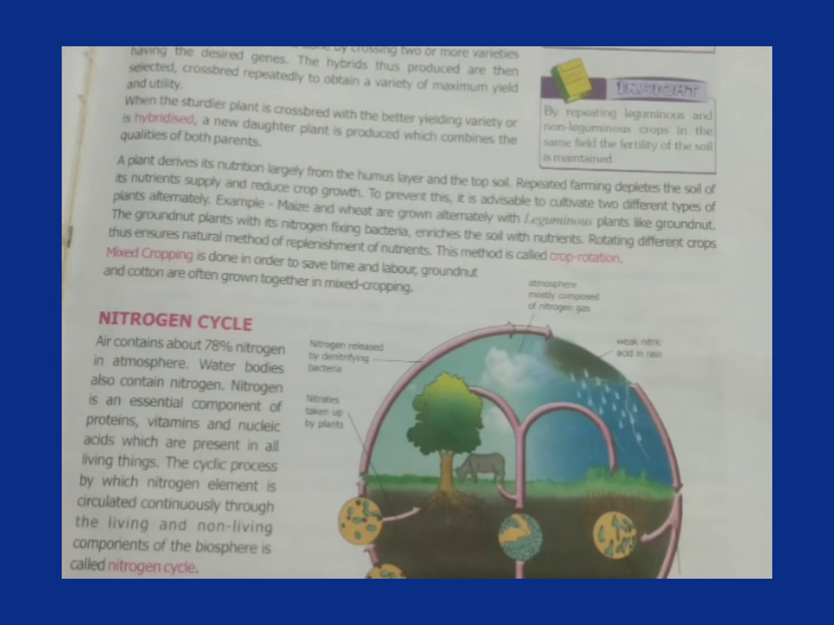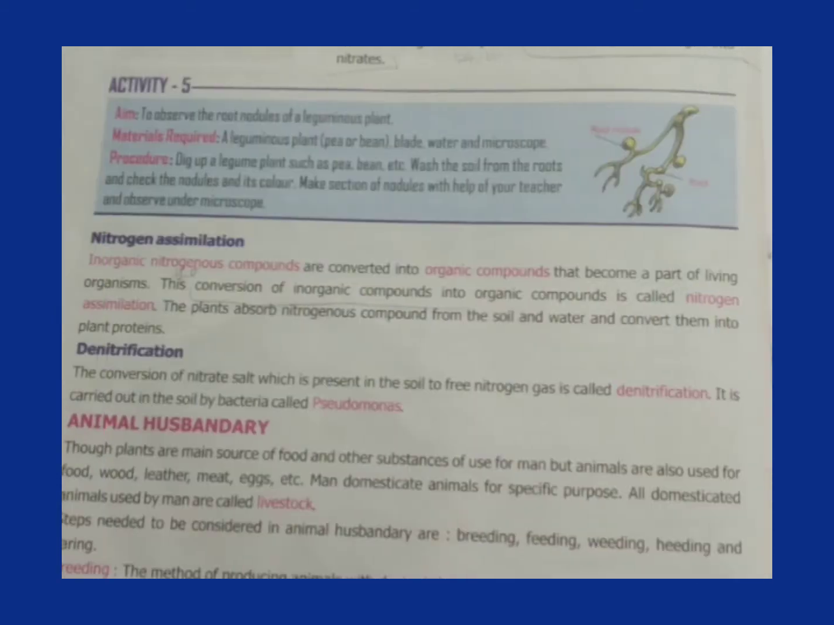The cyclic process by which nitrogen is circulated continuously through the living and non-living components is called the nitrogen cycle. And it has the following steps. First, nitrogen fixation. Second, nitrogen assimilation. Third, denitrification. Now we will discuss these three steps one by one.